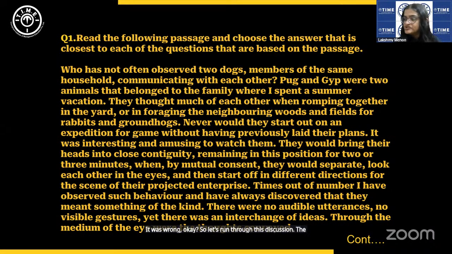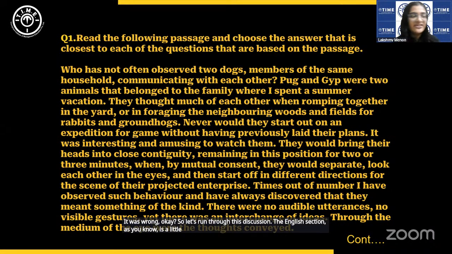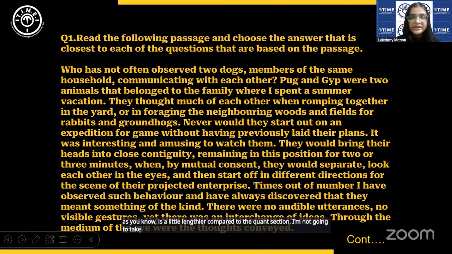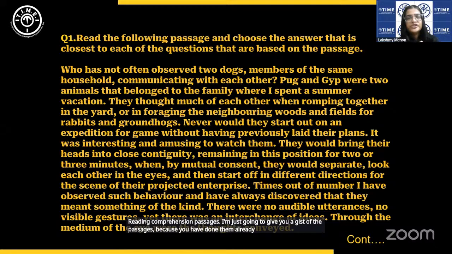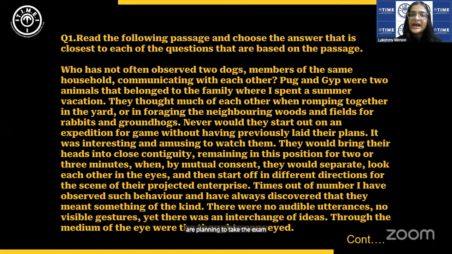The English section, as you know, is a little lengthier compared to the quant section. I'm not going to take you verbatim through the reading comprehension passages. I'm just going to give you a gist of the passages because you have done them already. For those who are planning to take the exam later and have joined in now, you can find the papers online.